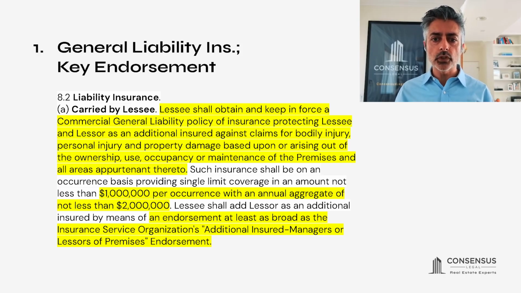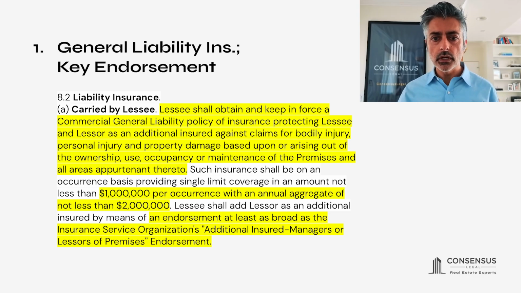And the way you can conceptualize this is almost like a security deposit. Just like a security deposit that lessee provides to lessor, it protects lessor against a scenario where lessee doesn't pay its rent, for example.